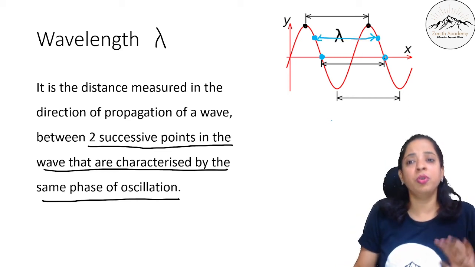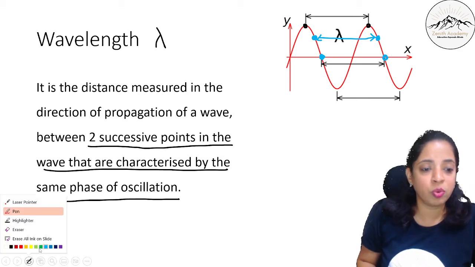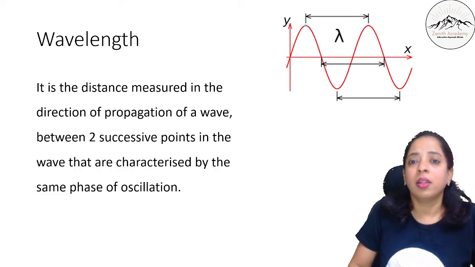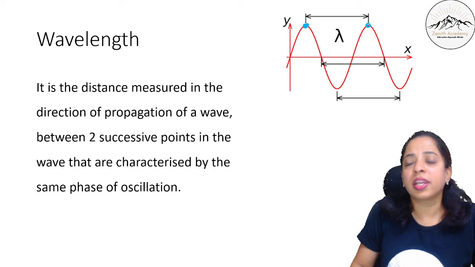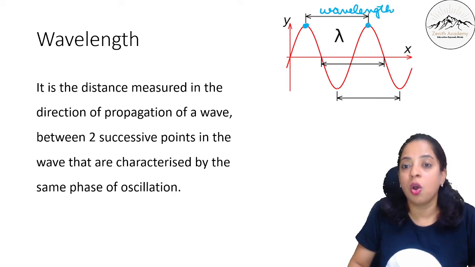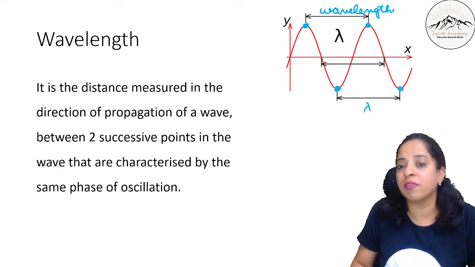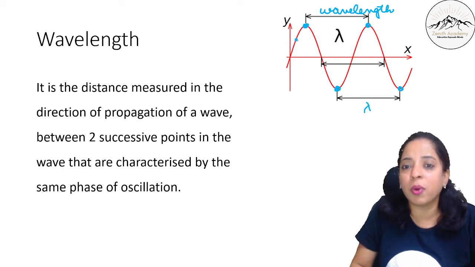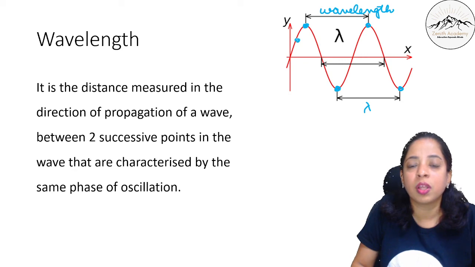The easiest way to measure this is that the distance between two crests is known as a wavelength, because these are particles in the same phase of oscillation. Or the distance between two troughs is also known as a wavelength. Otherwise, you can take any point like this; this particle and this particle are in the same phase of oscillation.